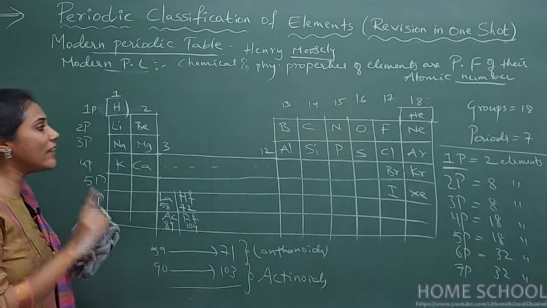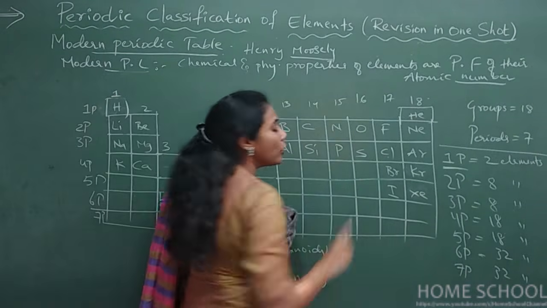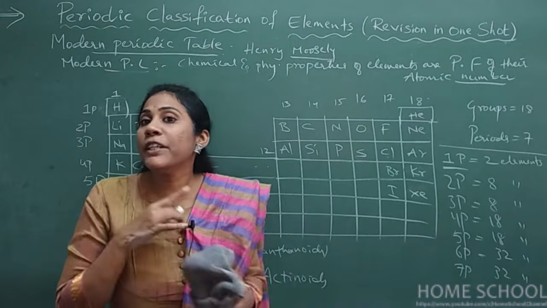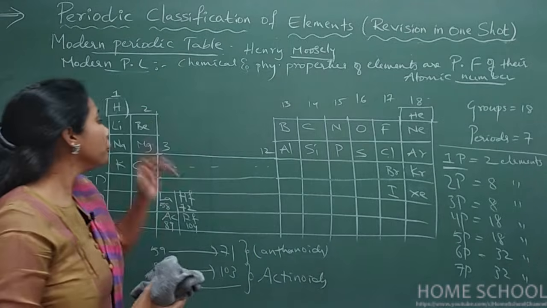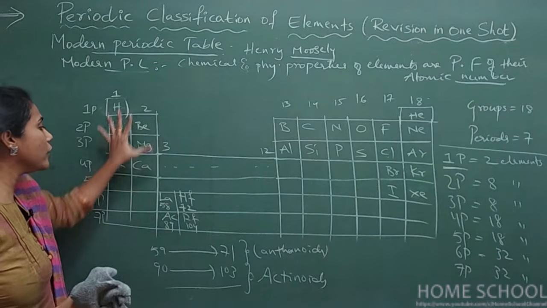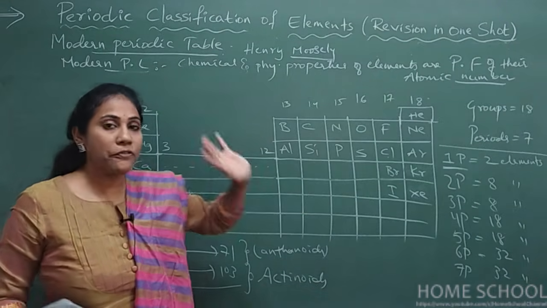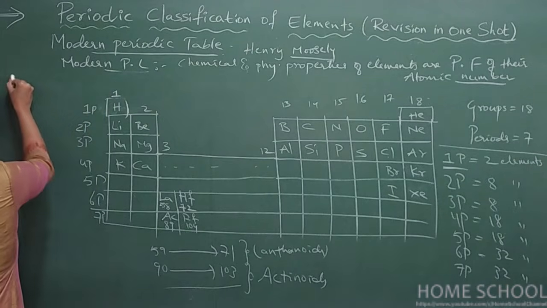They'll ask you how many valence electrons are there in silicon or how many valence electrons are there in chlorine, right? You no need to mug up, or actually you no need to write the electronic configuration also. But I recommend you know how to write electronic configuration for at least these elements, for your level.